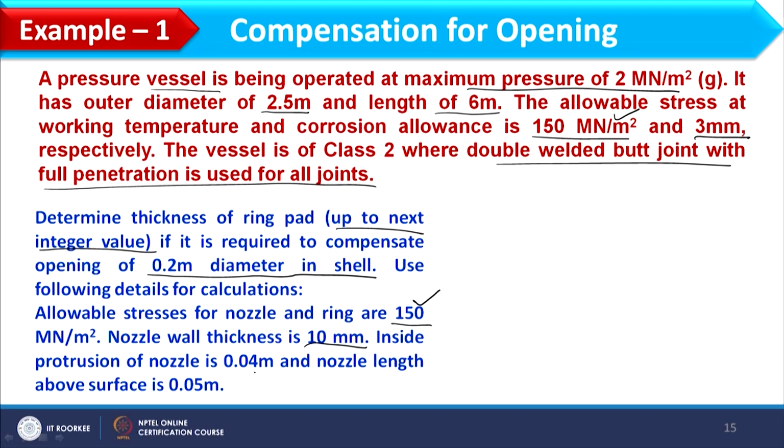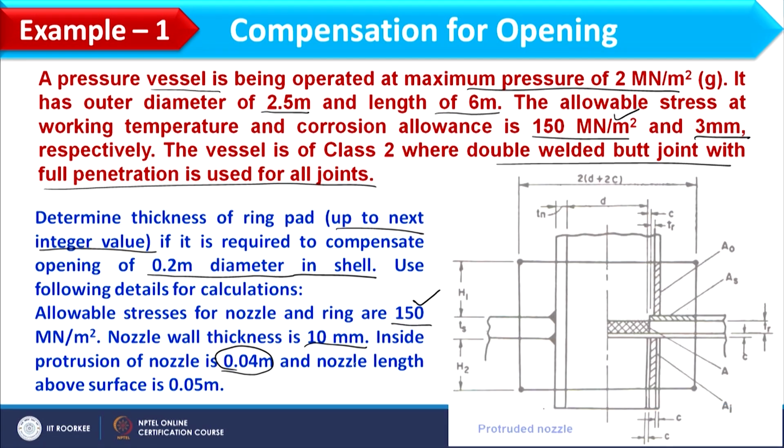Inside protrusion of nozzle is 0.04. So if you see this image, this length of the nozzle is given as 0.04 meter. However, the length above the nozzle is given as 0.05 meter.